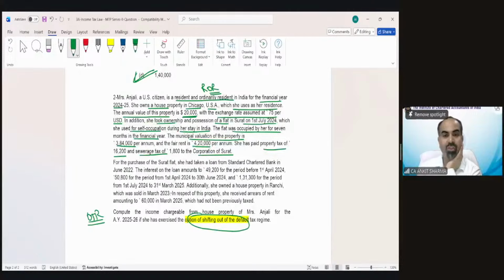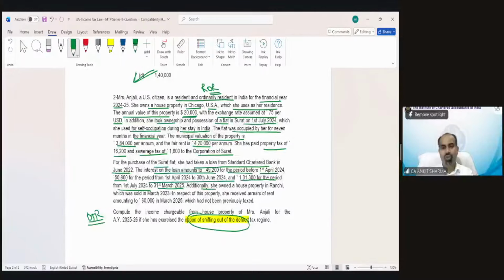One more piece of house information is here. For the purchase of the Surat flat, she had taken a loan from Standard Chartered Bank in June 2022. The interest on the loan amounts to 49,200 for the period before 1st April 2024, 50,800 for the period from 1st April 24 till 30 June 2024, and 1,31,300 for the period from 1st July 24 to 31st March 25.